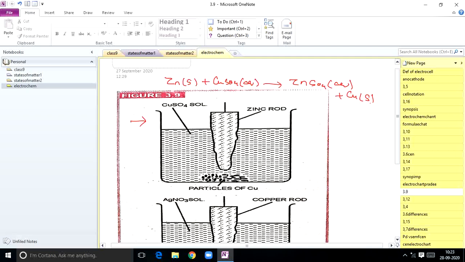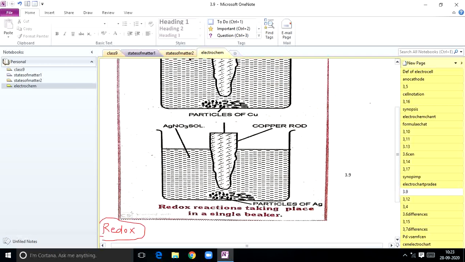The beaker becomes hot. Similarly, the same results are observed when a rod of copper is placed in silver nitrate solution. Here also a redox reaction takes place. Copper rod is in solid state. When it is dipped in silver nitrate solution, you get copper nitrate plus silver. Particles of silver will form as a residue. This is also a redox reaction.